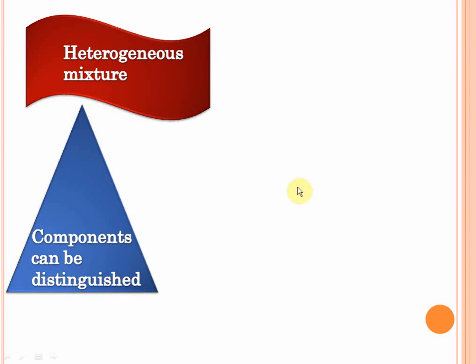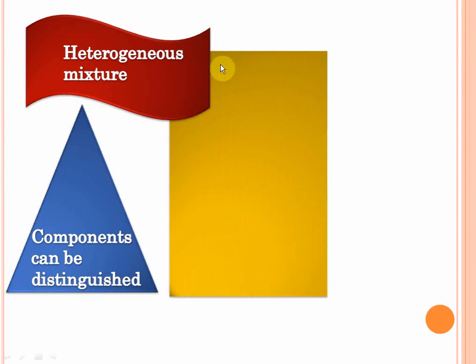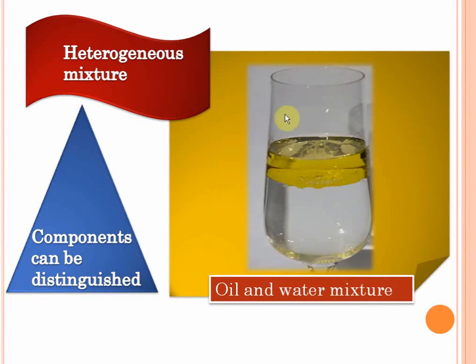So you can easily make out, okay, there is this component in this mixture, there is that component in this mixture. Take a look at oil and water mixtures. When you mix oil and water, oil floats above the water. So clearly the concentration is not uniform, isn't it? If you look at the bottom of this glass, there will be hardly any oil there, isn't it? But if you look at the top of the glass, there will be a lot of oil there.